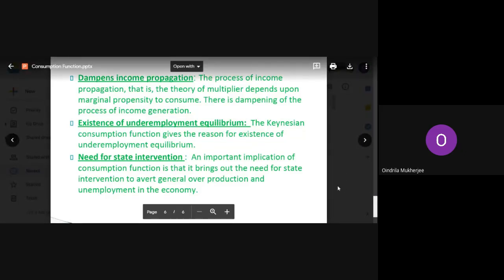And apart from that, here it talks about the dampening of the income generation. The process talks about the dampening of the process of income generation. Now, next implication is about underemployment equilibrium. Underemployment equilibrium is also a very important implication of this consumption function.